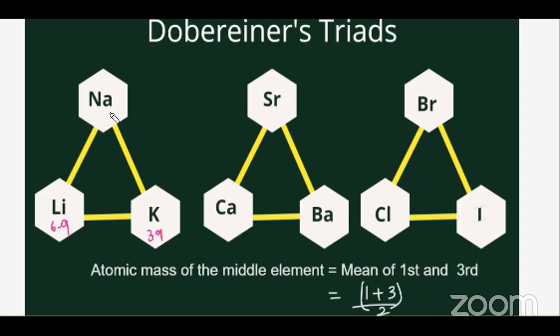That means it's 7 plus 39 divided by 2, which will give me approximately 23. It's not going to be exact. What are we adding? The atomic mass of the first element and the third element, divided by 2, will give us the atomic mass of the middle one, right? That's the rule. So I'm going to type out that rule here.